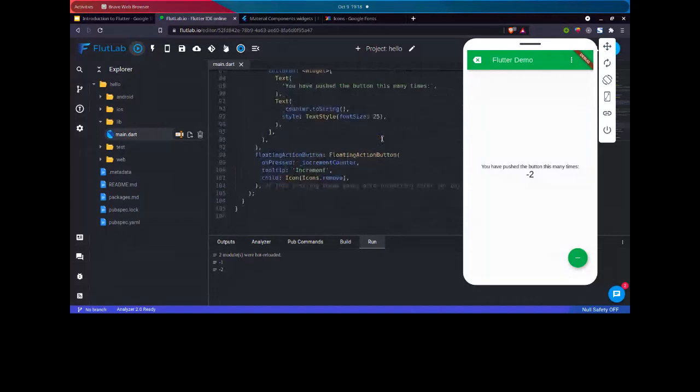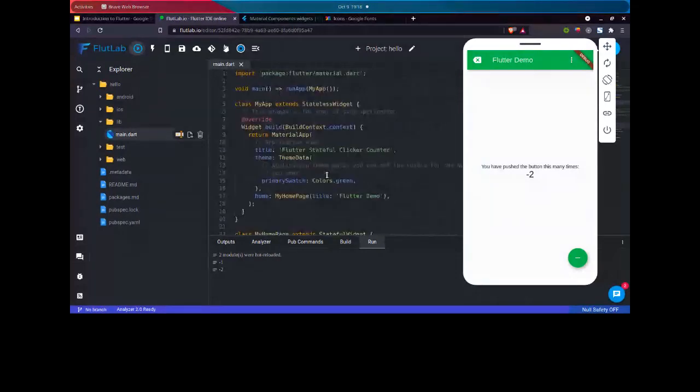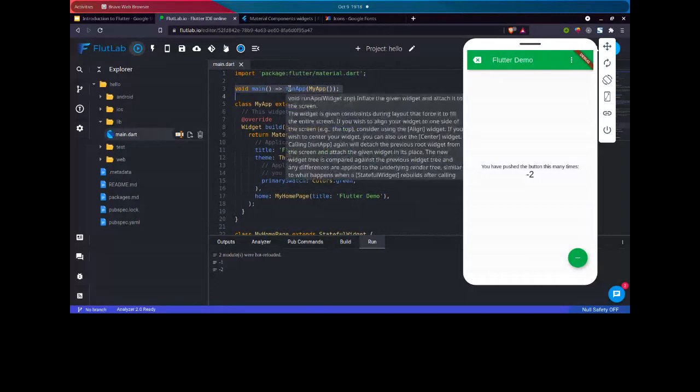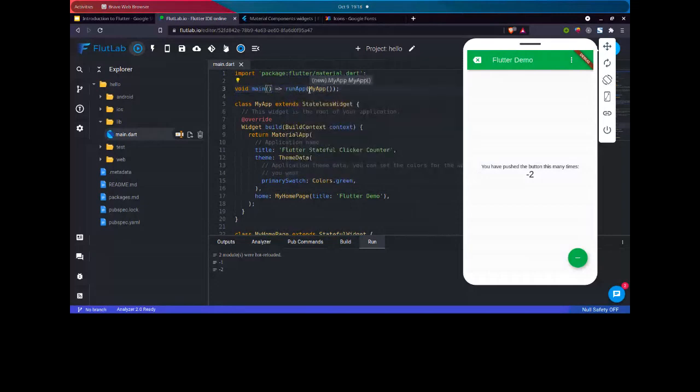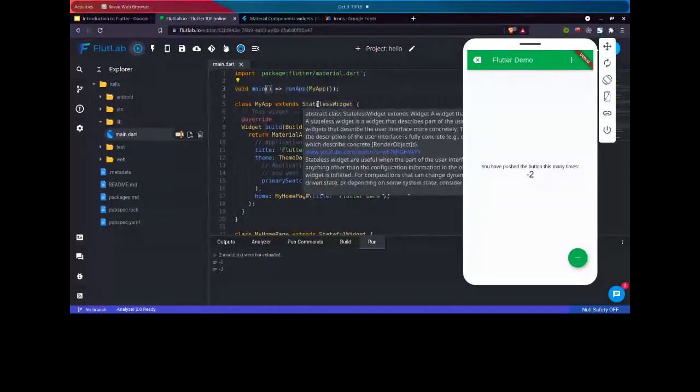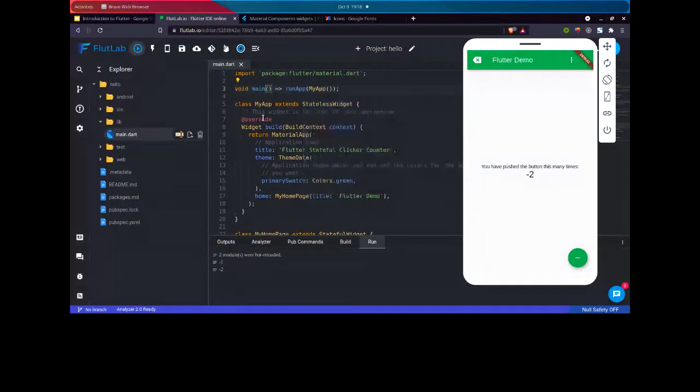So this was all for this application. Let me repeat it once again. We have imported our Flutter package here. We have a main function which calls runApp to run our application on our mobile with a MyApp class. This MyApp class extends the stateless widget, meaning that it doesn't have to maintain any state, just to build a screen.